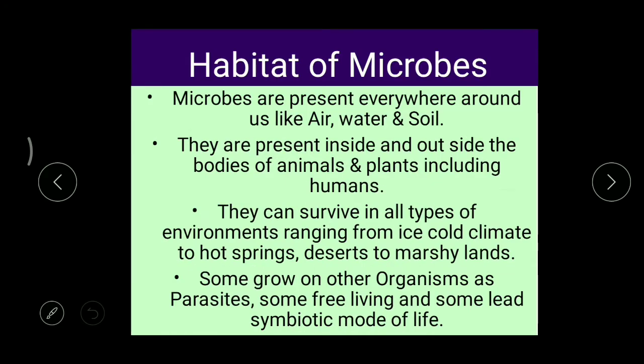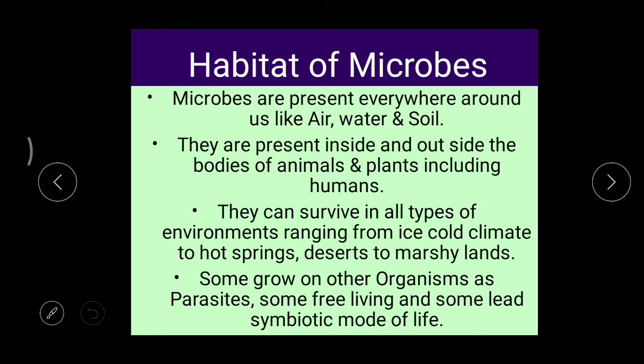Now let's come to habitats of microorganisms. Habitat. Now what is meant by habitat? Yeah, natural living place. Where actually they are living, that place can be called as a habitat. Right? Say for example, take a lion or a tiger, like these animals. Where do they live? They're living in a forest. So we can say forest is the habitat of those animals.